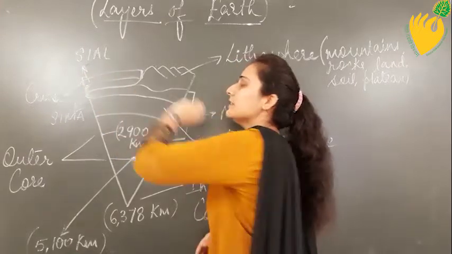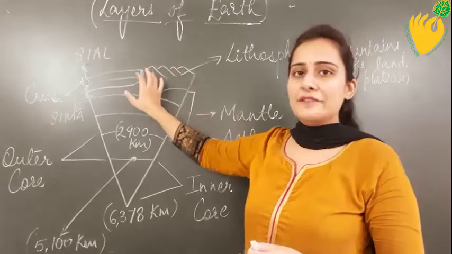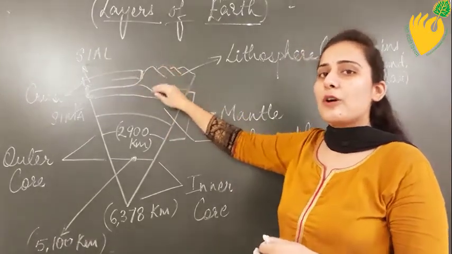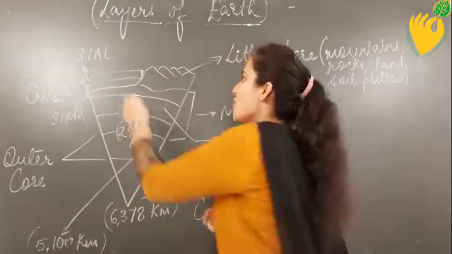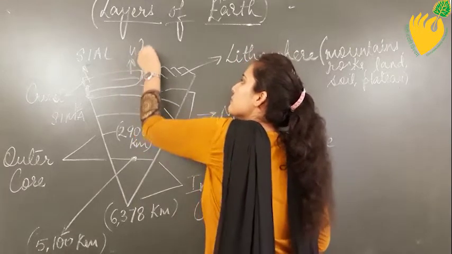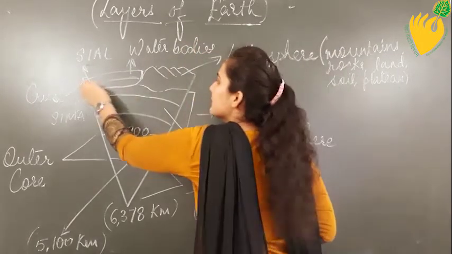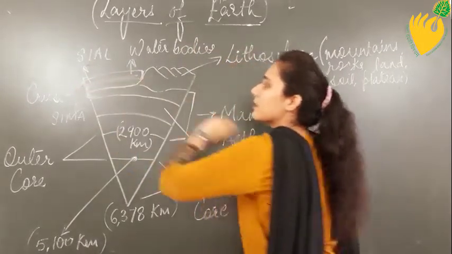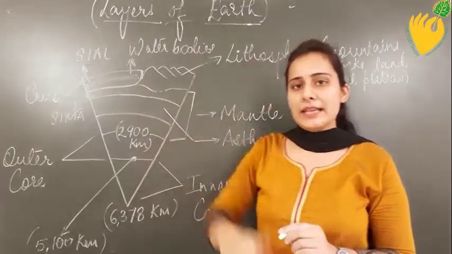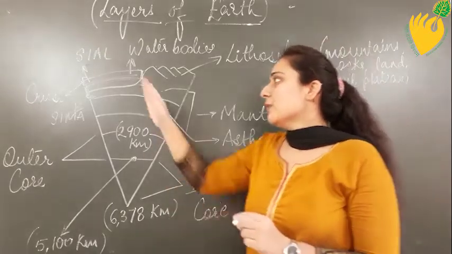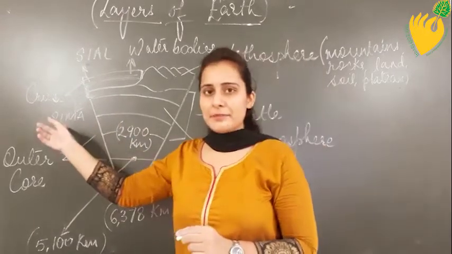Now you can see this section over here, children. It signifies the oceanic crust. This is the continental crust or the landform which consists mainly of rocks and soil. But this portion here, the thin portion, it consists of oceans and seas, that is the water bodies. And beneath those water bodies is a thin layer. As you can see here, a thin layer of crust is present on the ocean beds, beneath the layer of the ocean and the seas and the water bodies, which is known as the lower crust layer consisting of Sima.